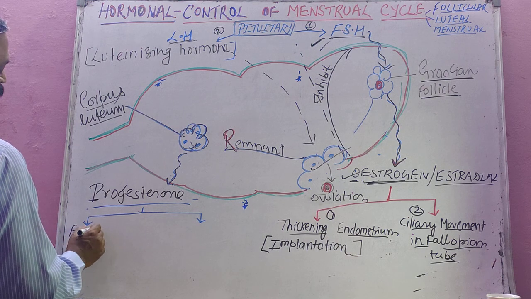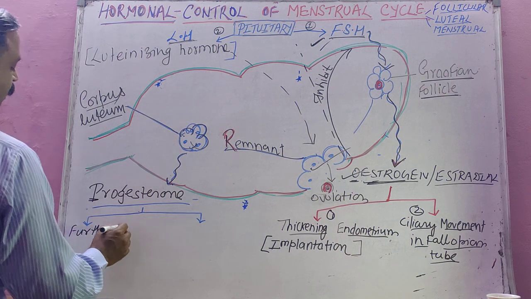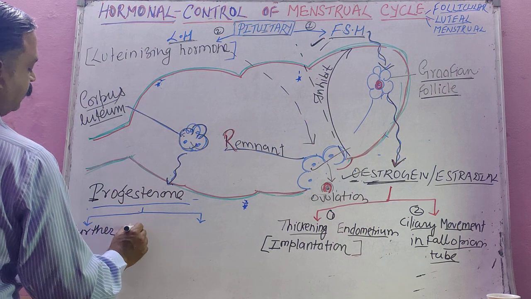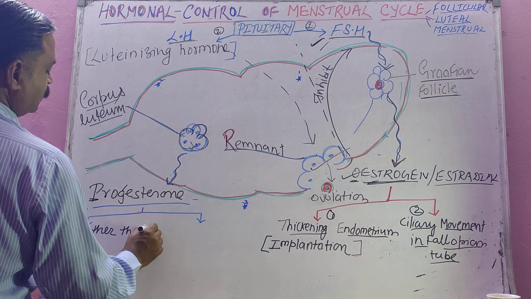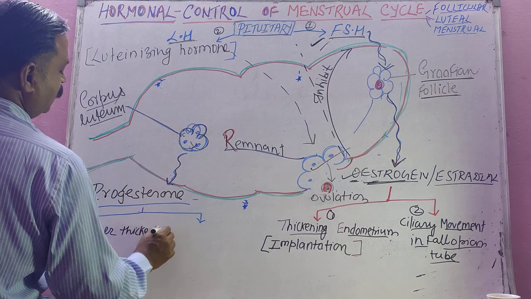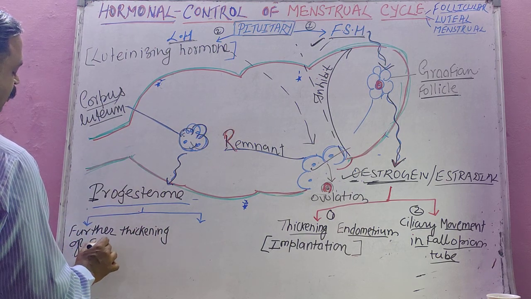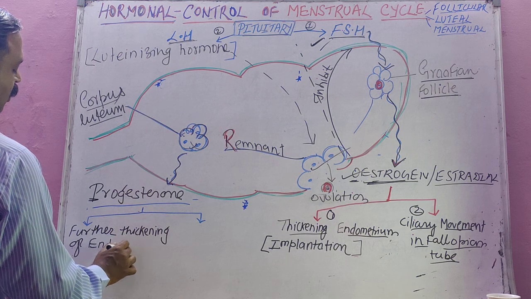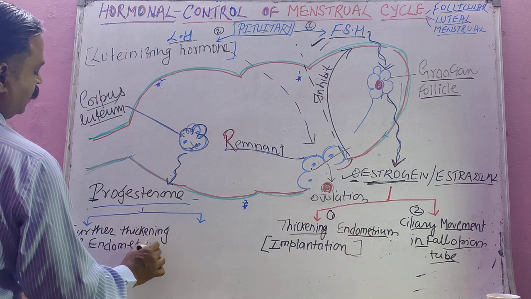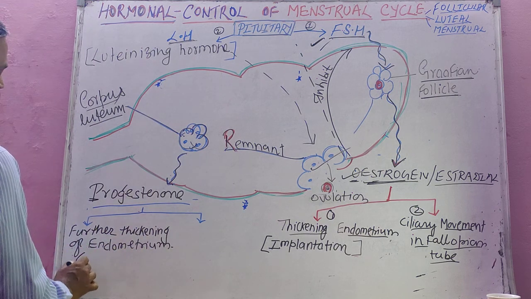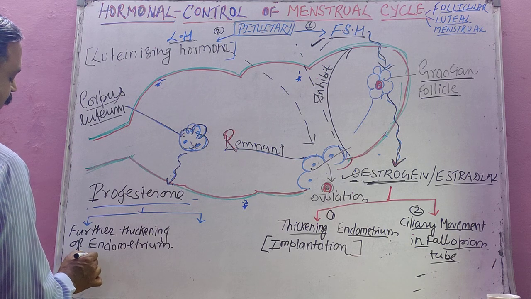It brings about further thickening of the endometrium. It develops a little bit more endometrium, further thickening of the endometrium, and here the glandular cells of the uterus become tortuous.